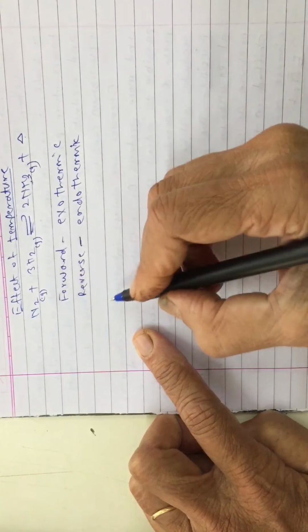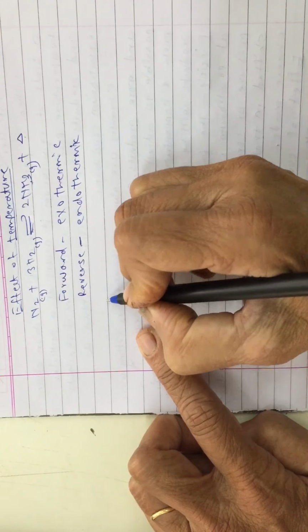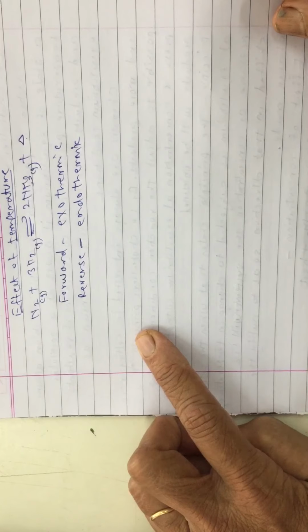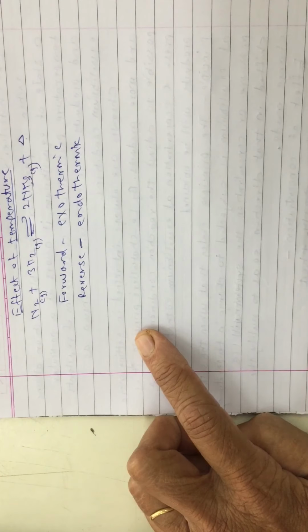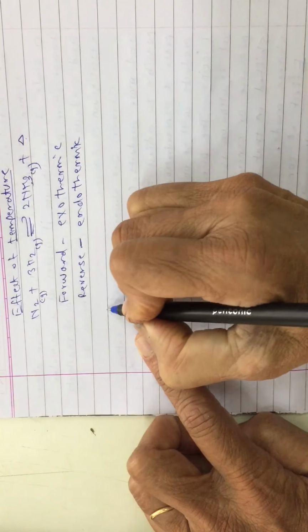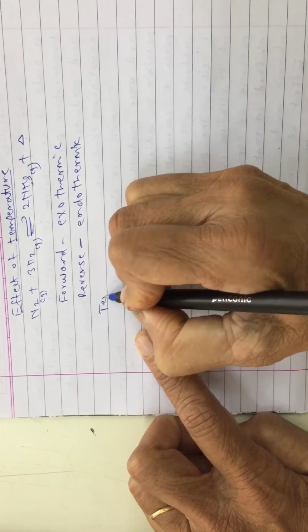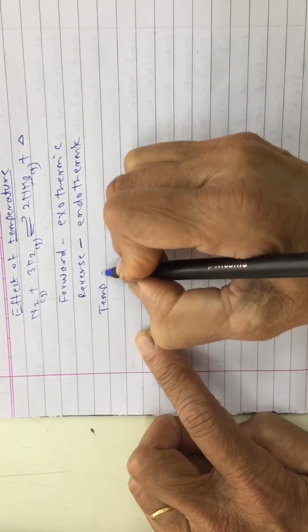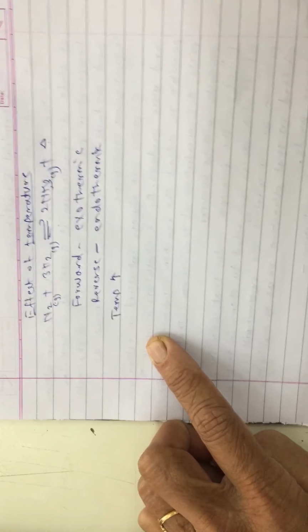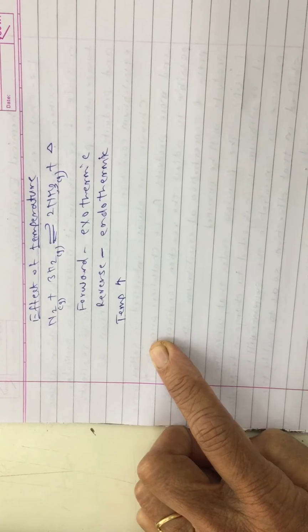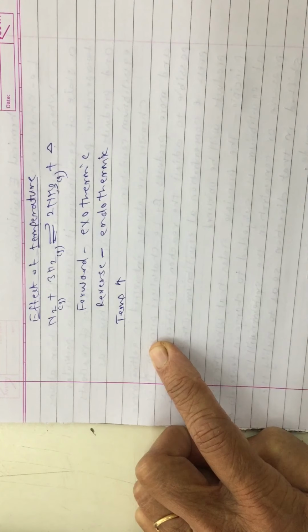Okay, now see, system has attained equilibrium. Reversible chemical reaction is carried out, system has attained equilibrium. At equilibrium, if you will increase temperature, then system will try to decrease it by Le Chatelier's principle. The system will try to decrease temperature.